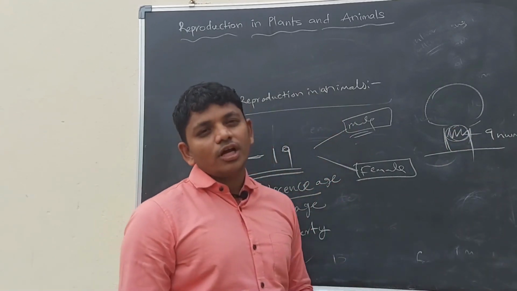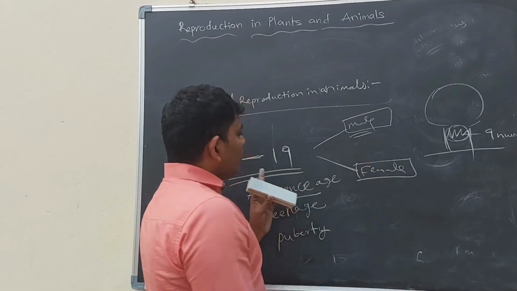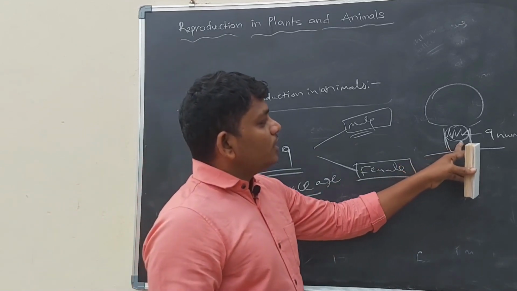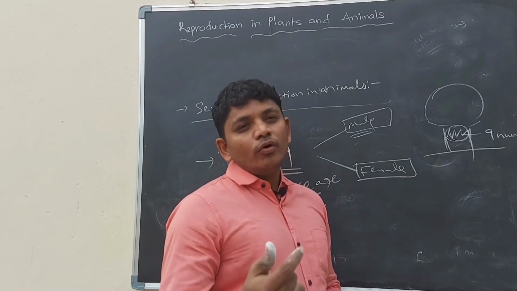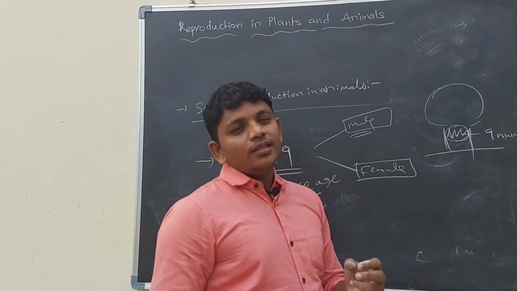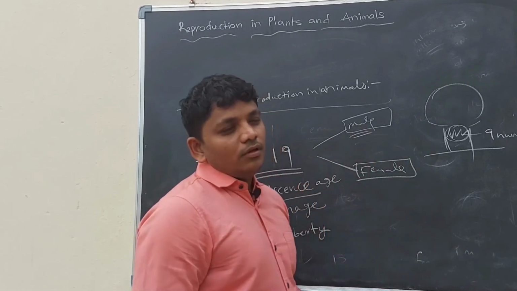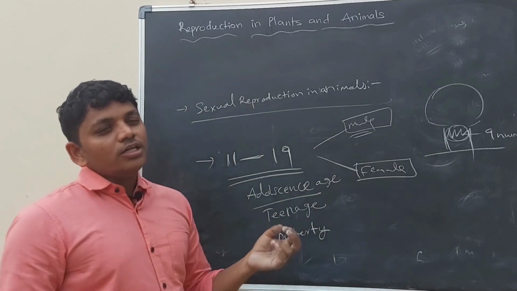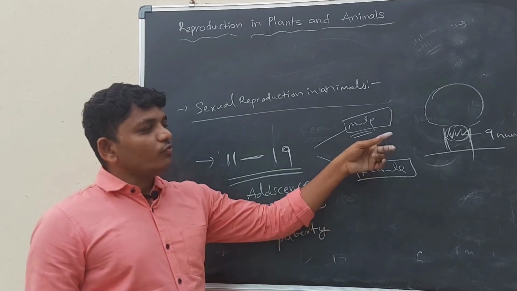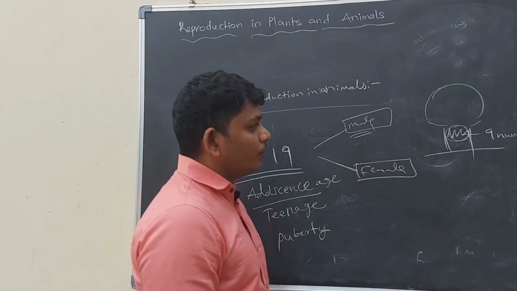Due to the presence of vocal cords, we speak, talk and sing. When the boy is growing from 11 to 19 years, these vocal cords grow in size, and then the voice of the boy will be harshened. Girls' voices become sweeter, but boys' voices become harsher due to the Adam's apple.